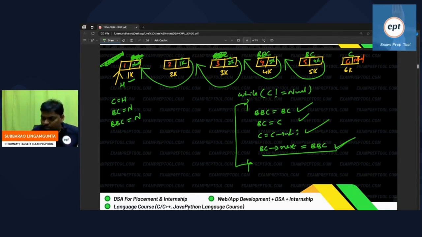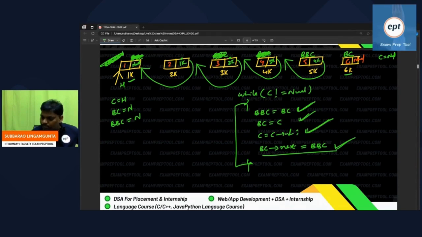C is here. C not equal to null, of course, right? C is 6000, true. Again do the same story. What is the answer? Before current goes to before current next, right? Current, right? Before current goes to current place. Current is equal to current next. Current is null outside. Okay, these three things are completed.